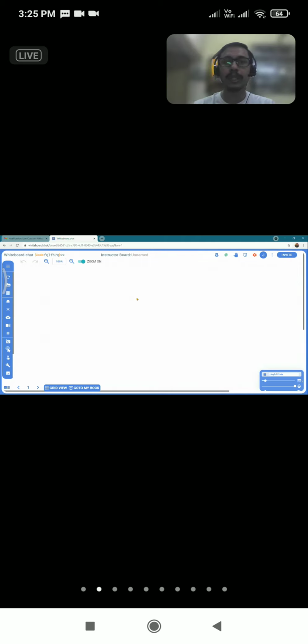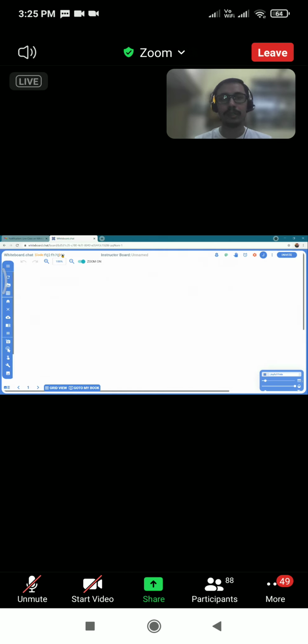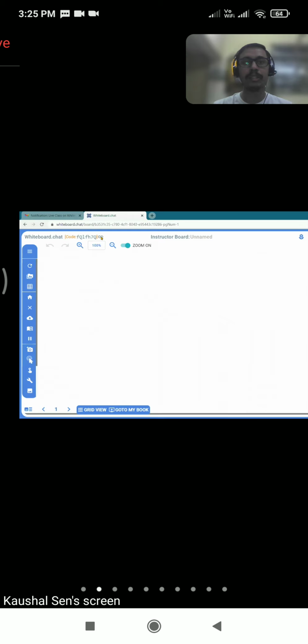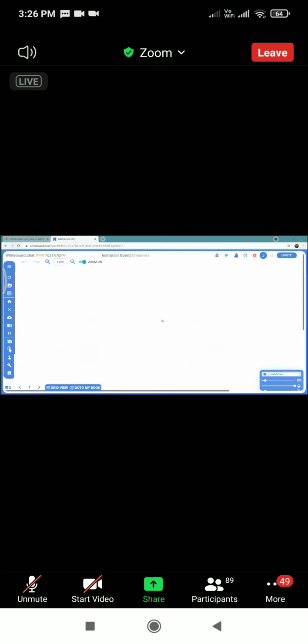You want to share the whole code with the student? Yes, ma'am, you can share. You have this sharing button option. You just copy the code and share it with the students. This is one way. Or if you don't want to share and you just want to showcase the screen to students, whichever learning LMS you are using, use that and start sharing the screen. That way you can take it out.